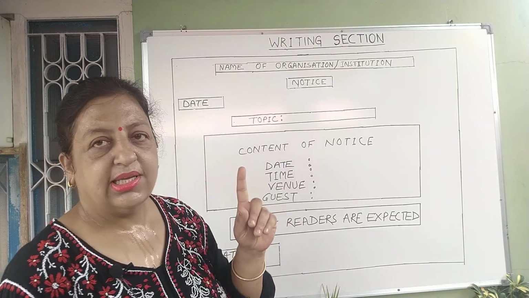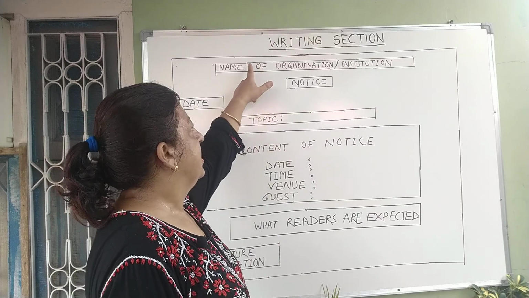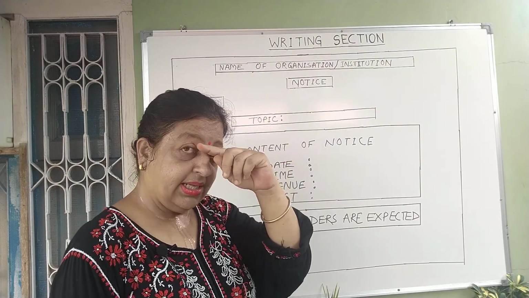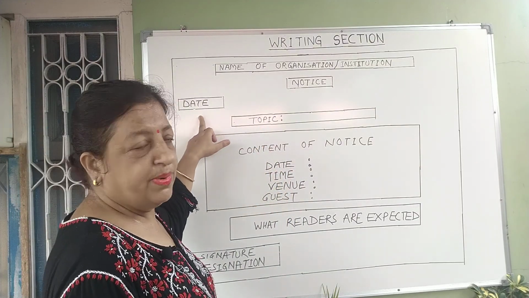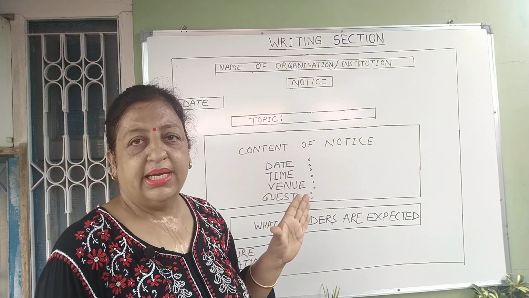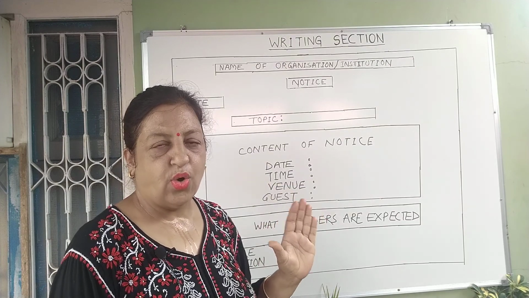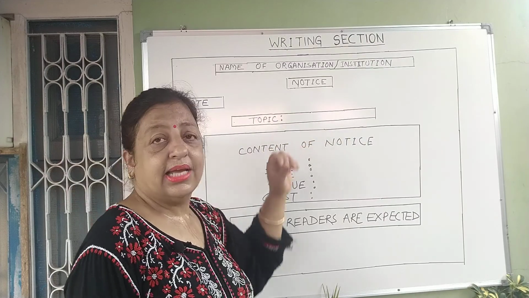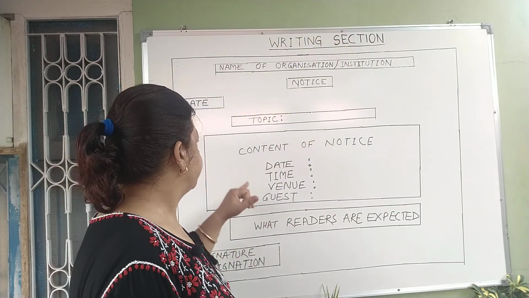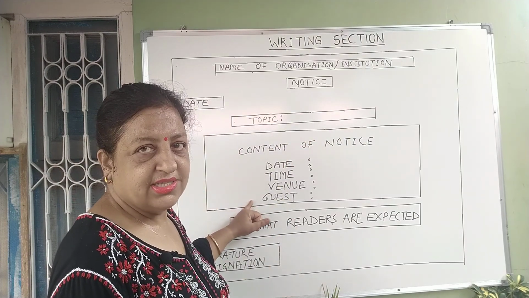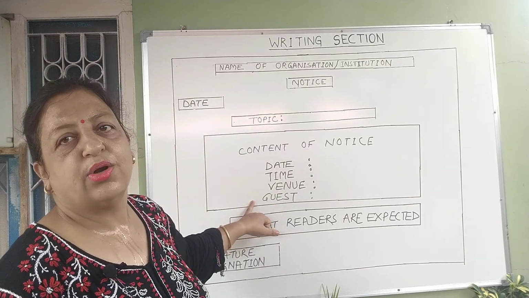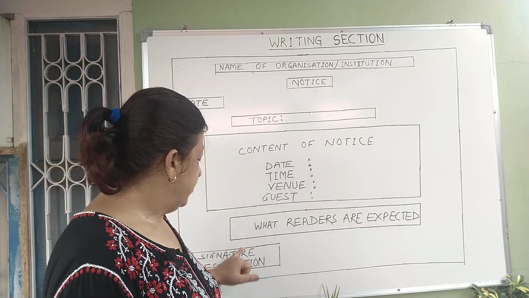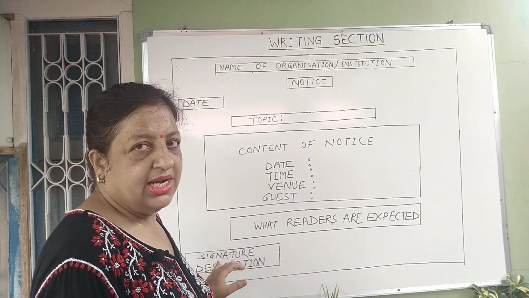So the only thing which you have to keep in your mind is that the name of the institution should be written in capital letters. Notice should be written in capital letters. Then the date should be written in complete form, meaning month, date, comma and the year. After that, the topic should be written. This you can write in capital letters or small letters. Then the content will come in the first stanza, the information which you are going to provide, and then what the reader is expected to do. After that, you have to write the signature and designation.